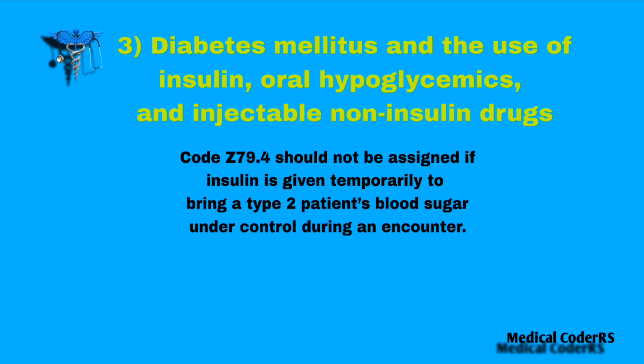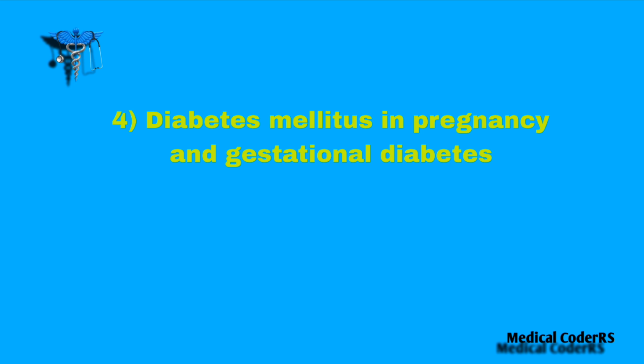One more guideline: if the patient has diabetes and is treated with insulin only for some time, to bring down the glucose level, we should not code Z79.4, because the insulin is given temporarily, not as a permanent or long-term treatment. So be careful while coding temporary insulin treatment. Next, diabetes mellitus in pregnancy and gestational diabetes. For these guidelines, we will find the information in the pregnancy-related guidelines.